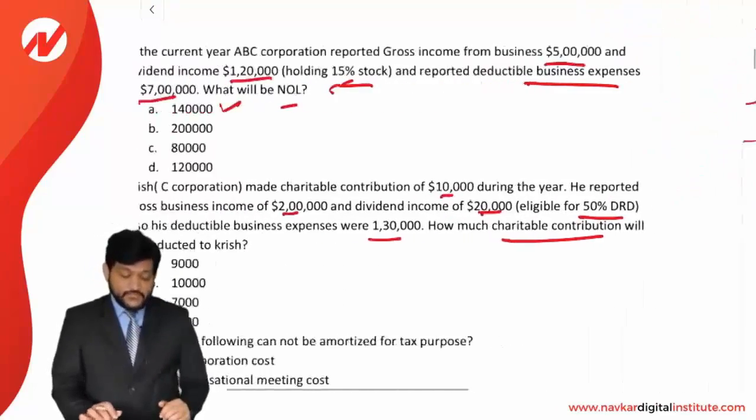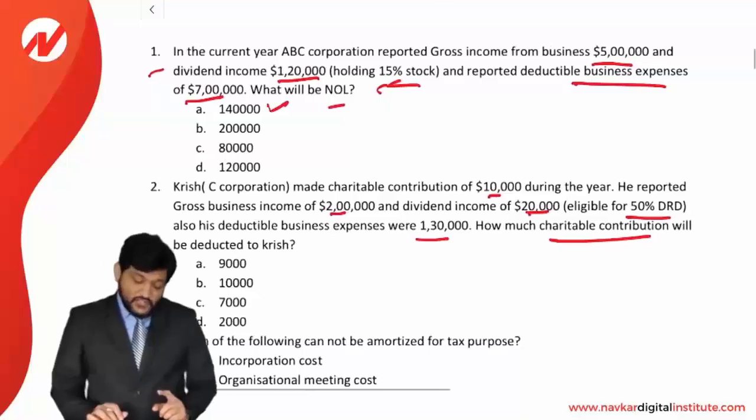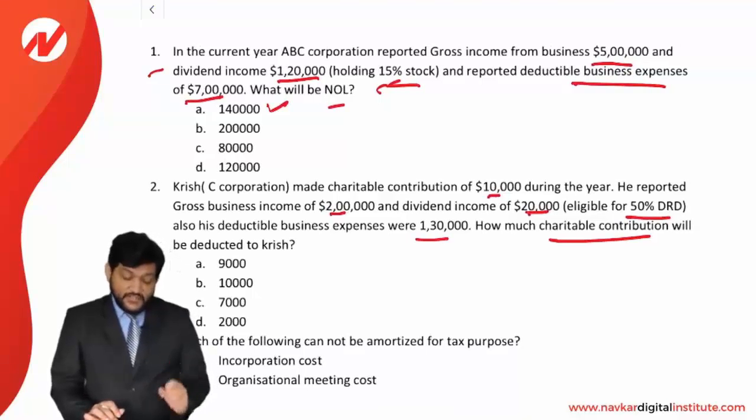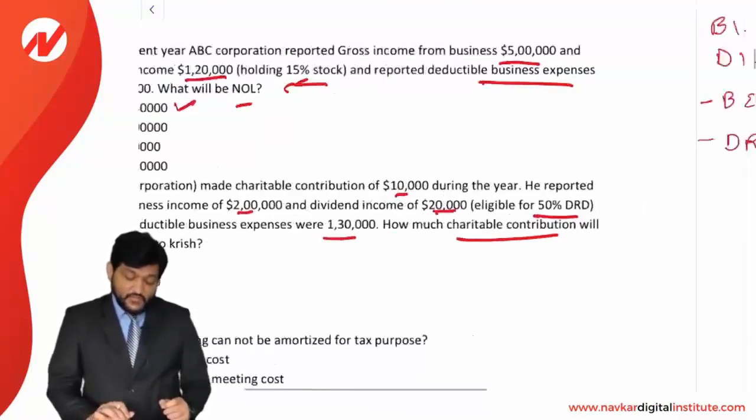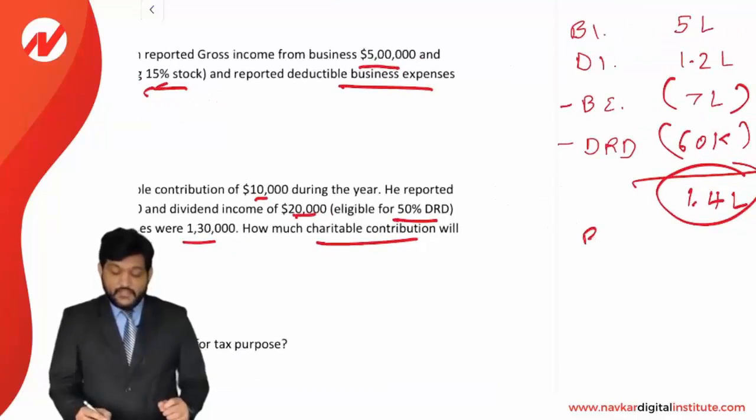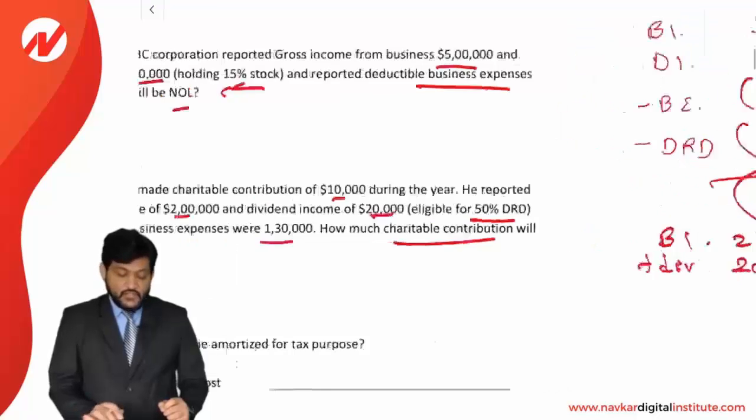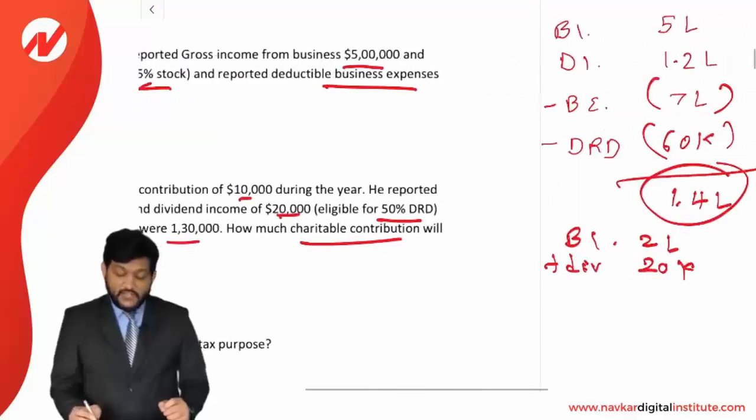So let's see. First of all, business income is 2 lakhs plus dividend income of 20,000. So that will add up to 2,20,000.